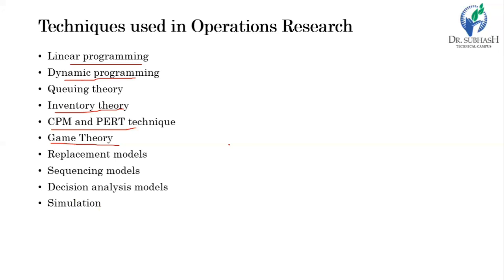So that is all for today, friends. Let's summarize what we have learned. First, we started with the introduction of operation research. Then we saw a few definitions of operation research. After that, we saw the characteristics and methodology of operation research, how it is used. After that, we saw the application areas, and lastly the techniques used in operation research. So that is all, friends. Thank you.